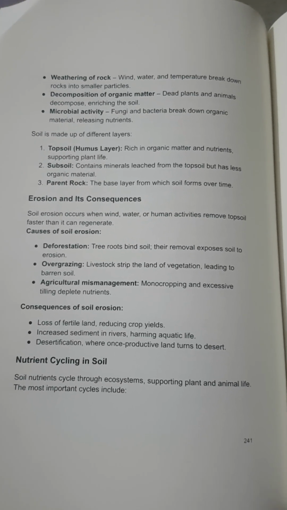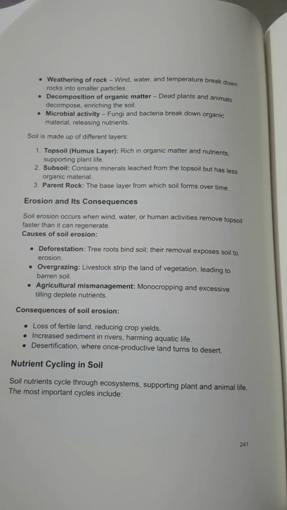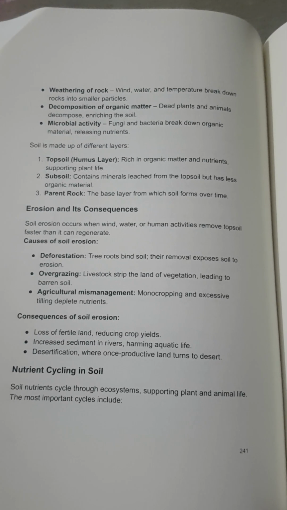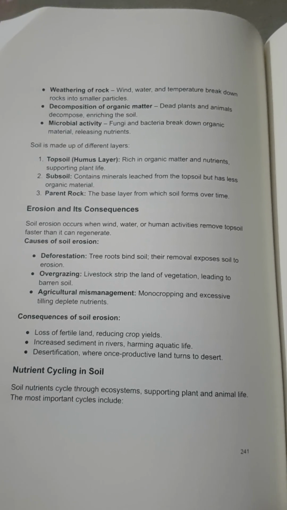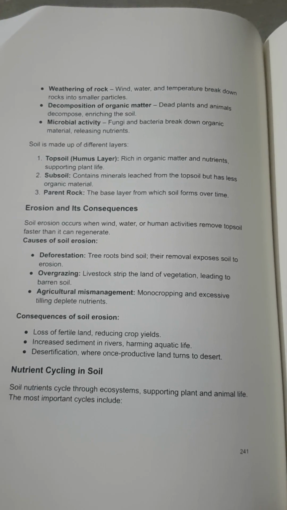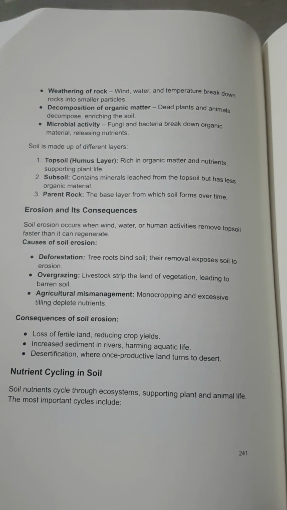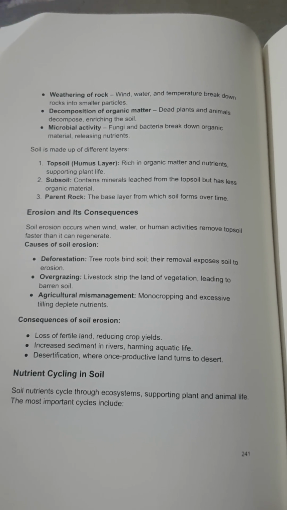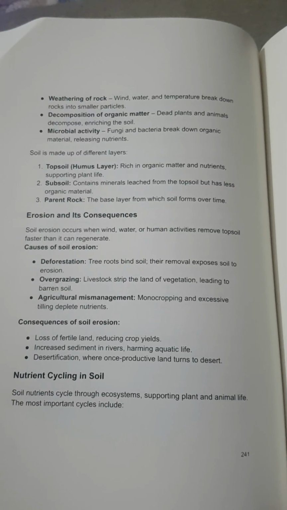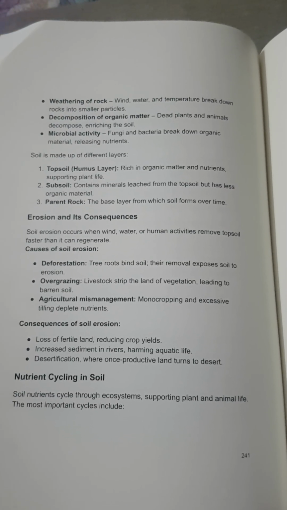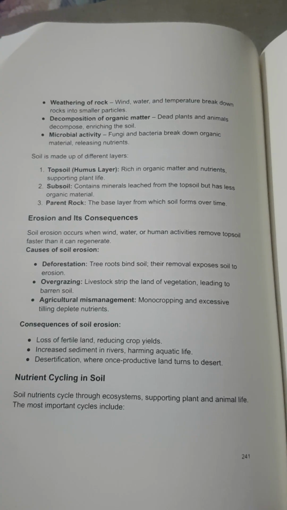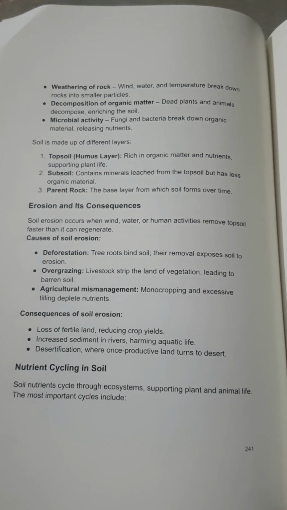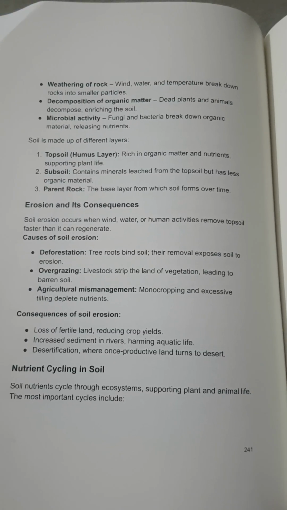Erosion and its consequences. Soil erosion occurs when wind, water, or human activities remove topsoil faster than it can regenerate. Causes of soil erosion. Deforestation. Tree roots bind soil. Their removal exposes soil to erosion. Overgrazing. Livestock strip the land of vegetation, leading to barren soil. Agricultural mismanagement. Monocropping and excessive tilling deplete nutrients.